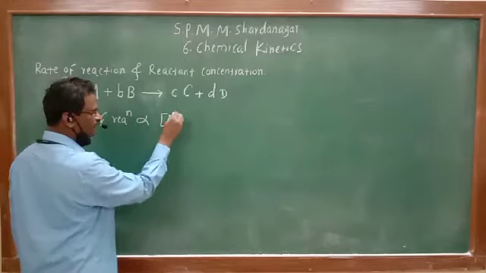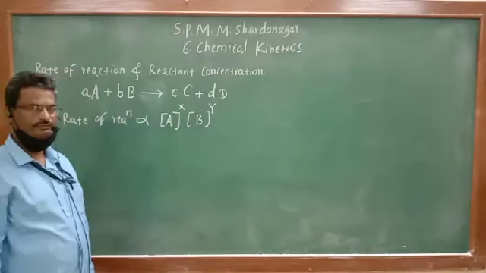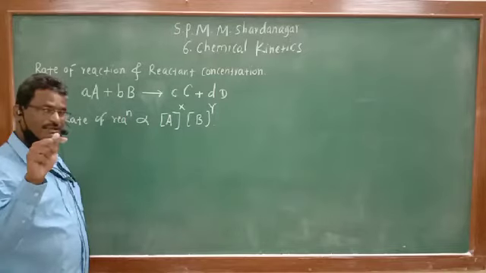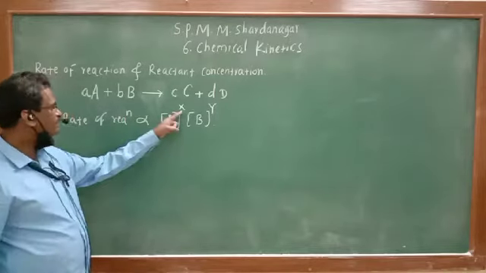Their concentrations are raised to an appropriate power. That power is experimentally derived: X, and let this be Y. What you are imagining over here is that X must be equal to a and Y must be equal to b. That is your imagination. But be careful over here.